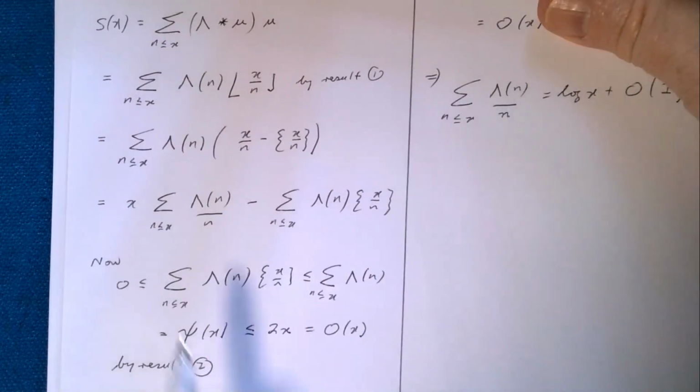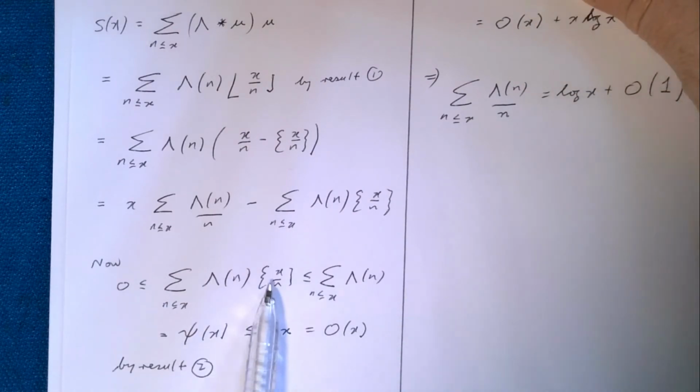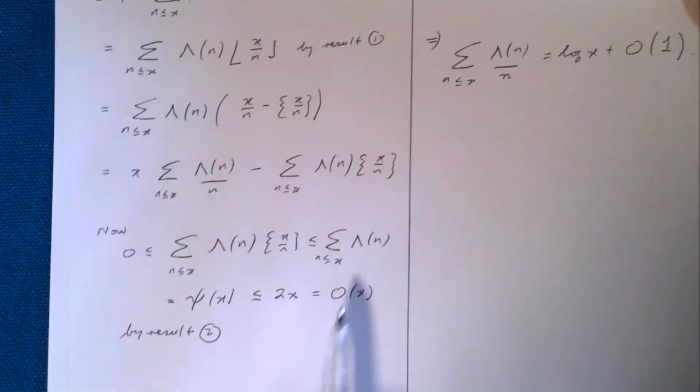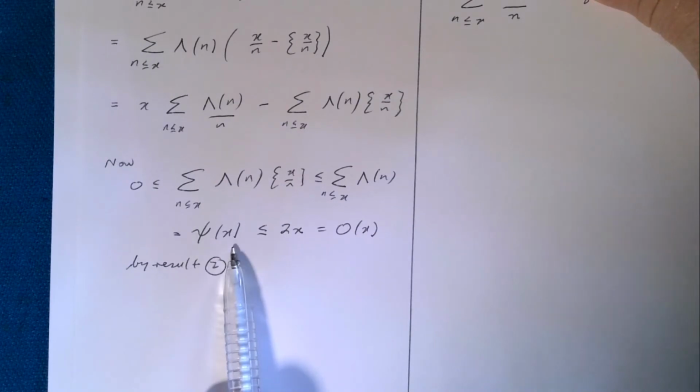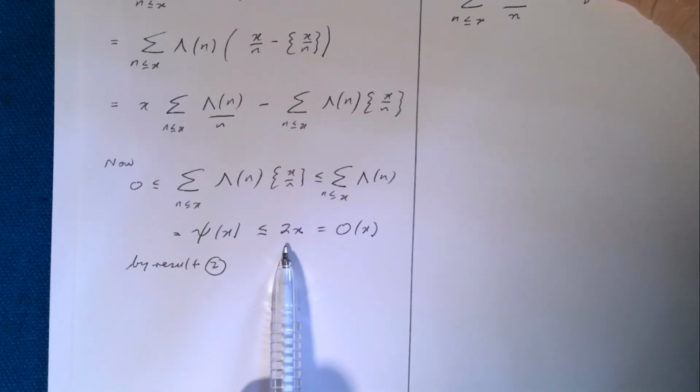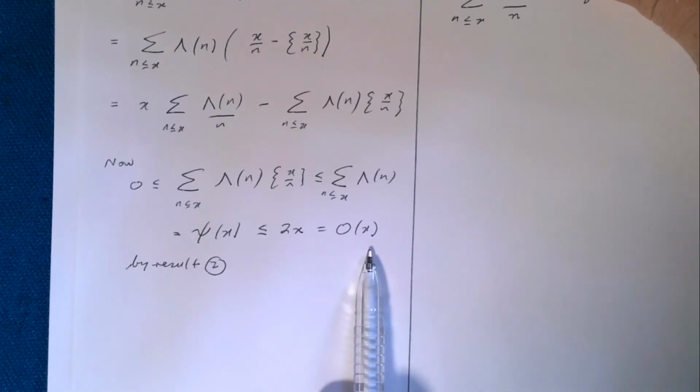So this sum with the fractional part, these are all less than 1, so this is less or equal to the partial sums of the von Mangoldt function, i.e. psi of x. And the second result I assumed was that psi of x was less than 2x. And 2x, of course, is big O(x). So we'll just hold that idea there.